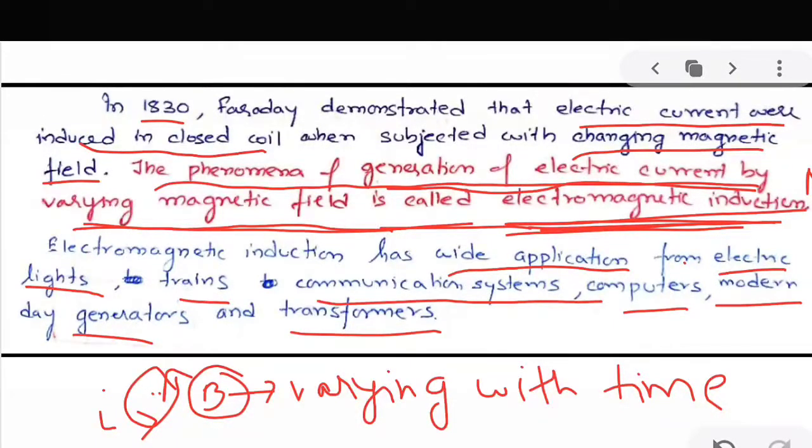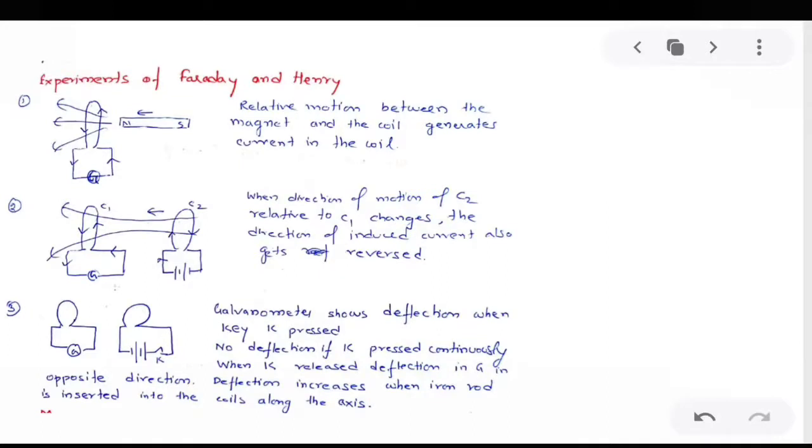Next are the experiments of Faraday and Henry. In the first experiment, you have a coil connected to a galvanometer. We know that a galvanometer is a device to detect small current.